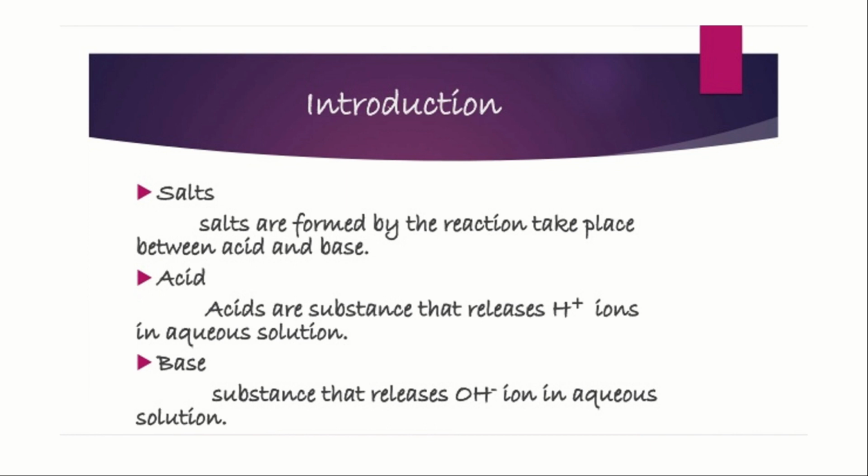Acids are substances that release H plus ions in aqueous solution, and bases are substances that release OH minus ions in aqueous solution. So the substance which releases H plus ions is called an acid and the substance which releases OH minus ions is called a base. And the reaction of these two, acid and base, gives a product which is called a salt. I hope you understood the concept behind this.